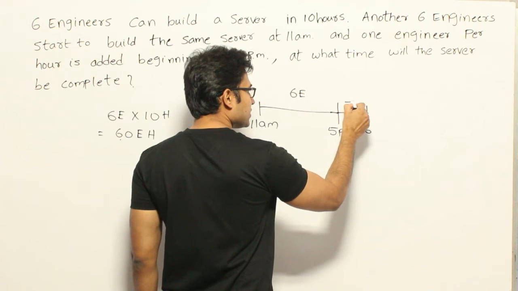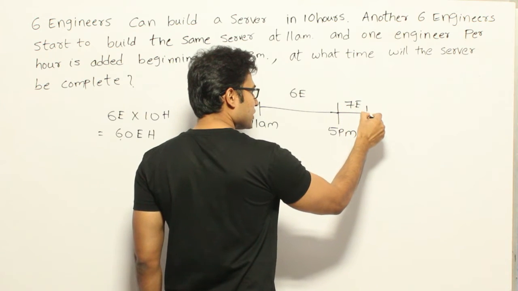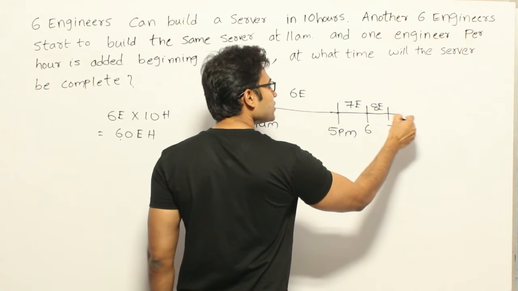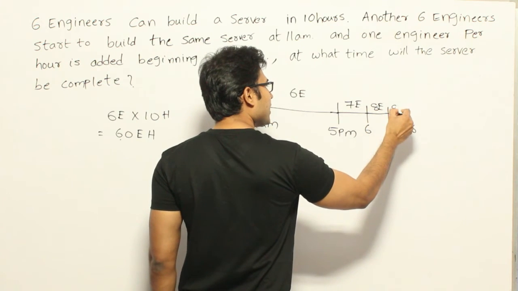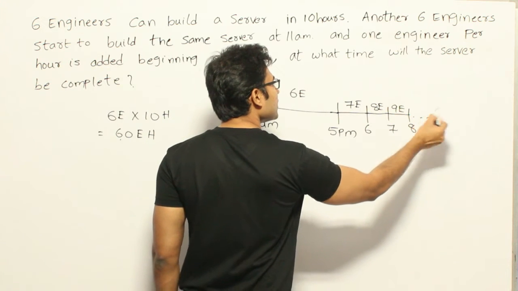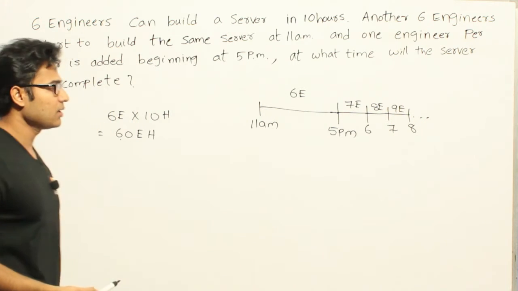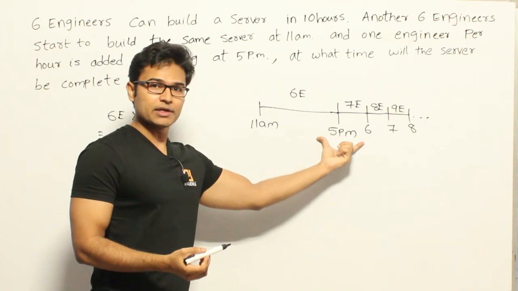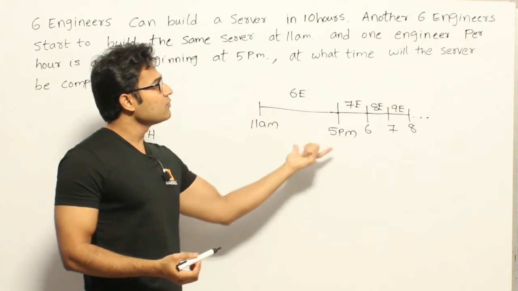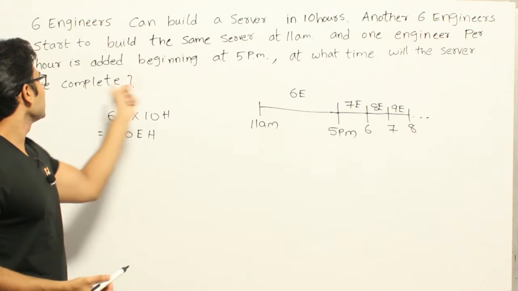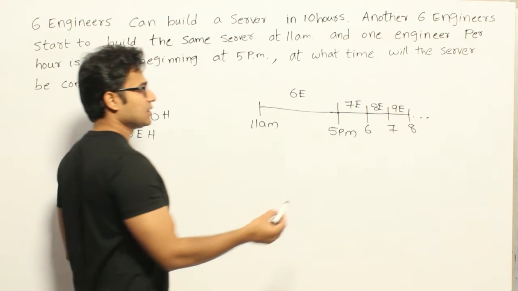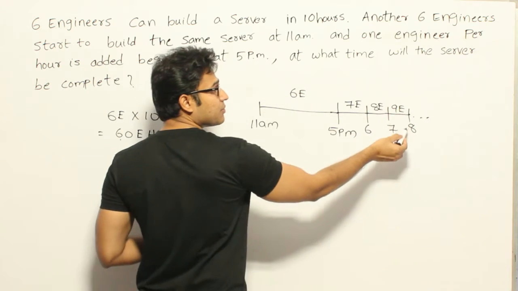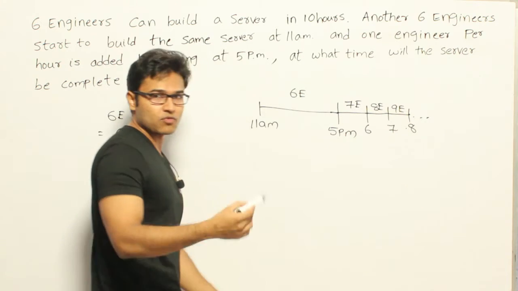From 5 to 6, 7 engineers are going to work on the project, from 6 to 7, 8 engineers, and from 7 to 8, 9 engineers, and so on. Now, if this is the way people are working on it, then when do we finish the project? At what time will this server be complete? Will they finish at 8 pm or 9 pm or 10 pm, or at what time?